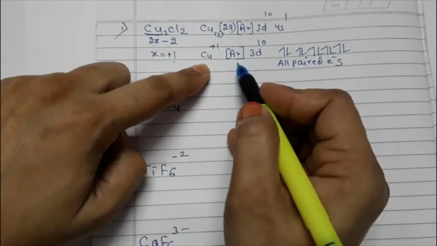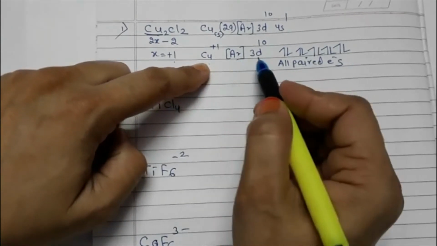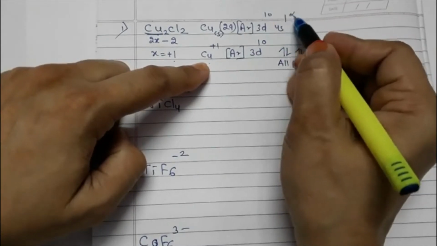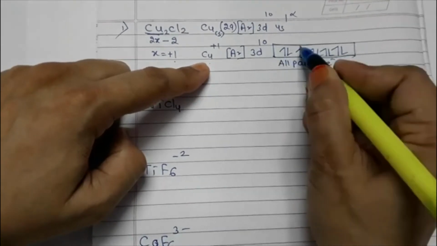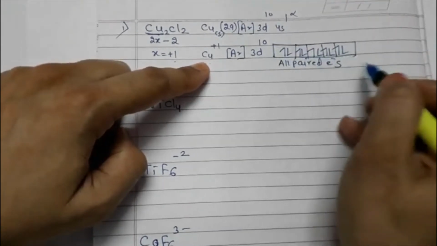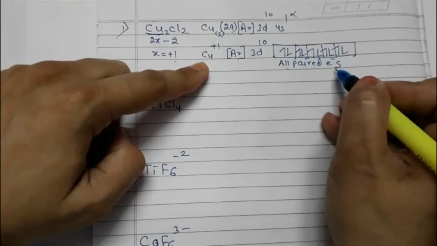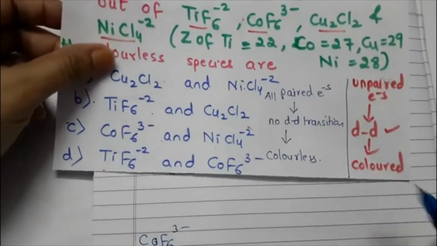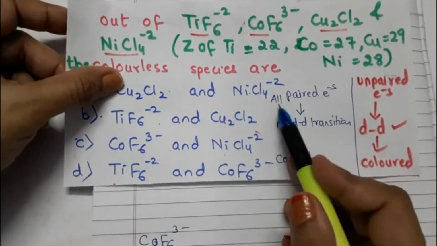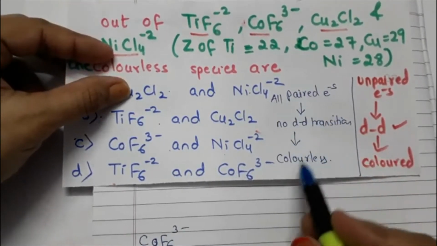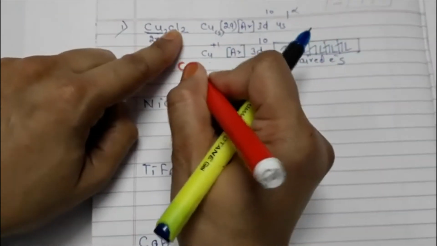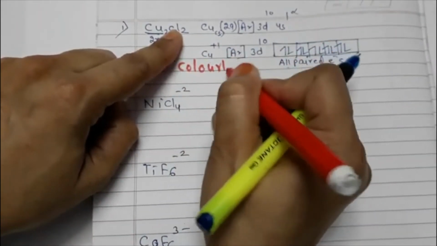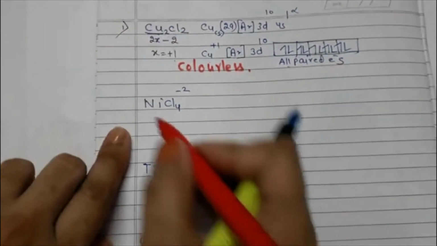Now what would be the electronic configuration? It is going to be Ar 3d10 because one electron has been lost. So now just see, 10 electrons are there. If we fill these electrons in the 5 boxes of d orbital, what will happen? All electrons are paired, isn't it? Now, just now I gave you the hint, when all electrons are paired, no d-d transition, compound will be colorless. So for the time being, we concluded that Cu2Cl2, this compound is going to be colorless.